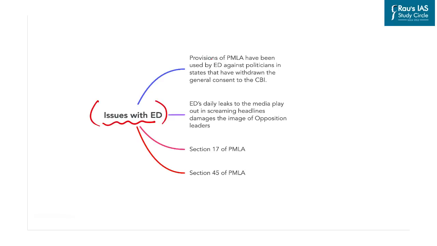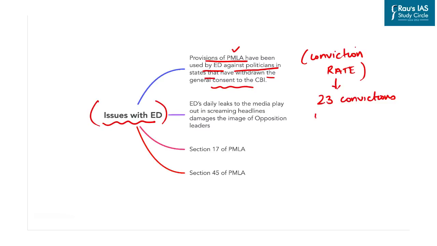In recent time, there have been cases where provisions of Prevention of Money Laundering Act have been used by ED against the politicians in the states that have withdrawn the general consent to the CBI. The conviction rate of the ED is extremely low, as it has only made 23 convictions out of 54,422 cases that were filed under the PMLA. Further, there have been daily leaks to media by the ED which damage the image of opposition leaders, and which opposition leaders again lament as an attack on the voice of dissent.